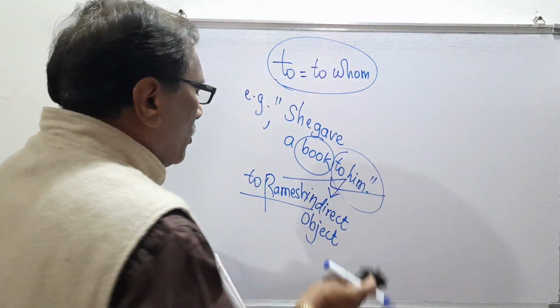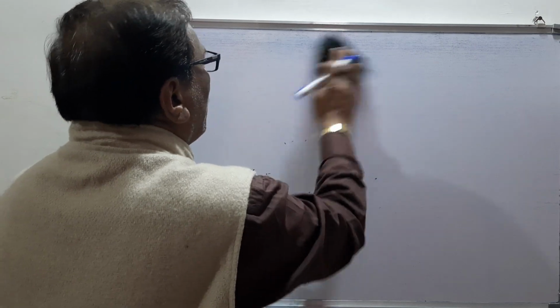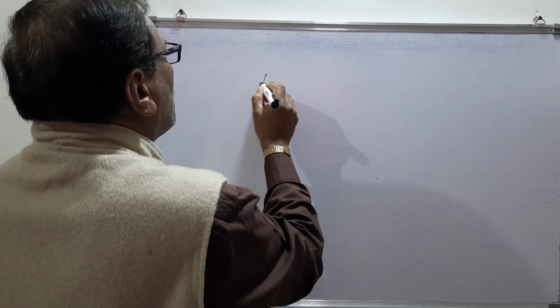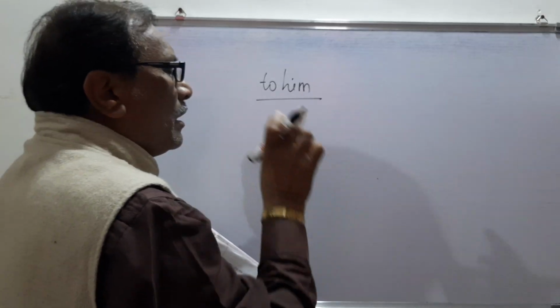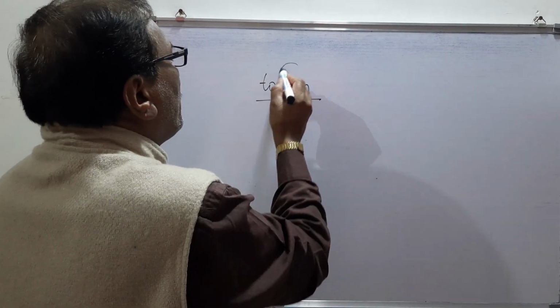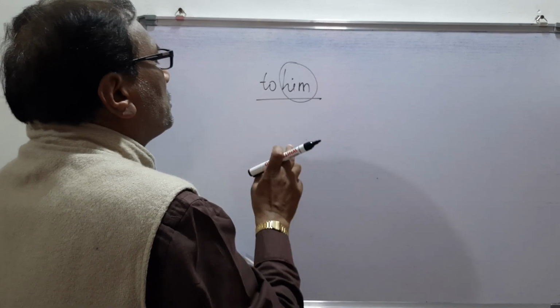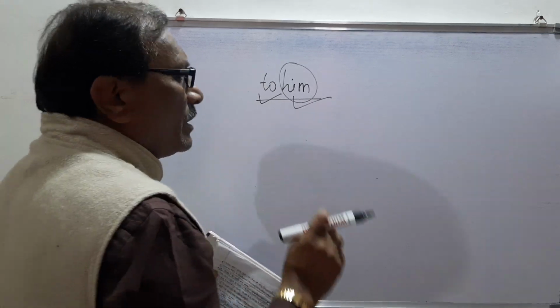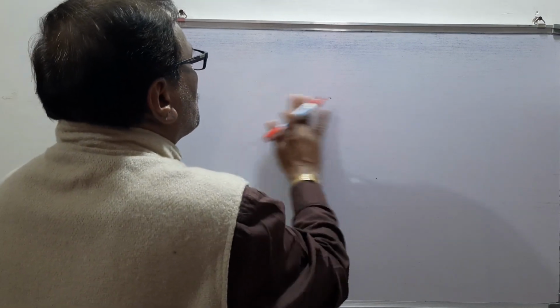This is the use of the preposition to. The important thing is that to is the preposition and him is the particular noun, the original word. So in English, a preposition is written first and the original word is written secondly. That is the important point which I have told you here.